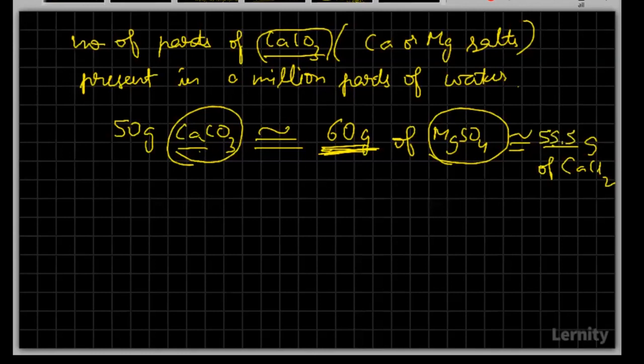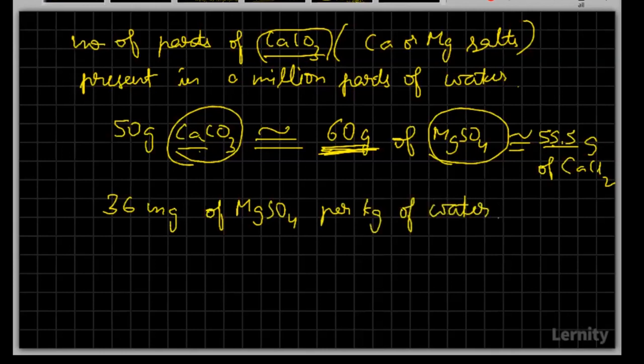So here, directly let me ask you a question. Tell me what will be the degree of hardness in a water sample which is having 36 mg of magnesium sulfate per kg of water. Calculate the degree of hardness in a water sample containing 36 mg of magnesium sulfate per kg of water.